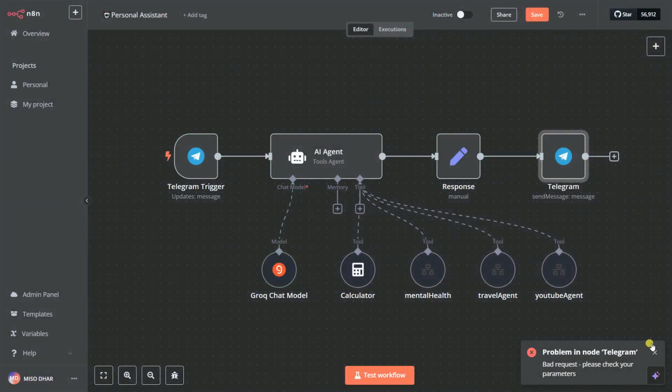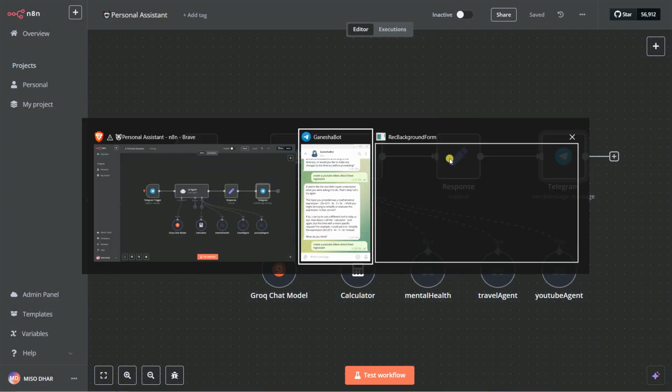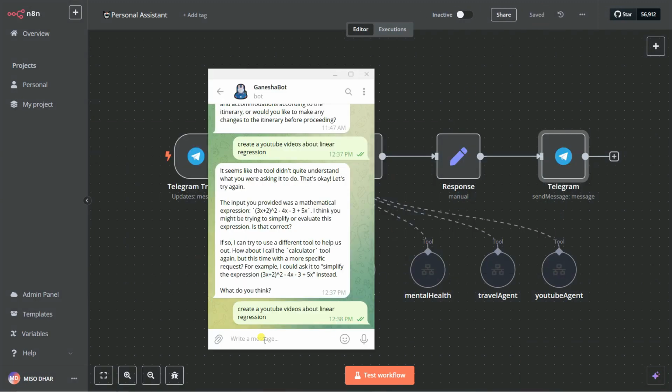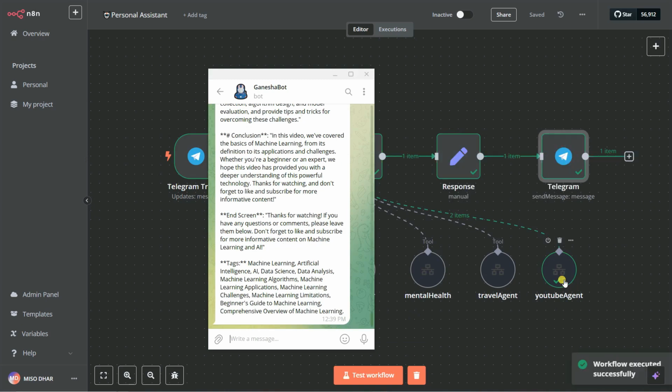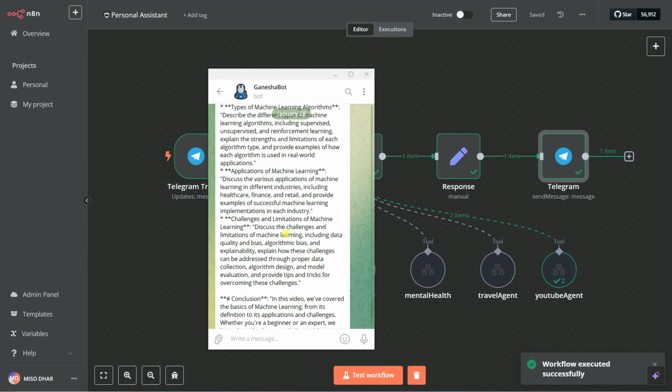Okay, so we can delete it and let's create it again. Let's say create a YouTube video on machine learning. So let's save it and try running this out and testing the workflow. So it executed, and it went to the YouTube agent, and it gave me some kind of response. You can see, yeah, cool, it gave me the response.